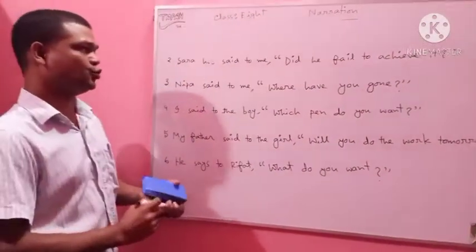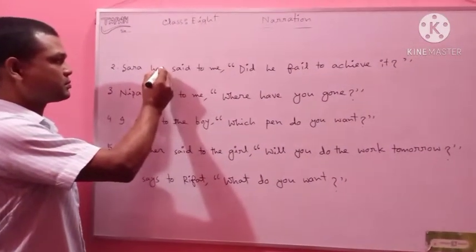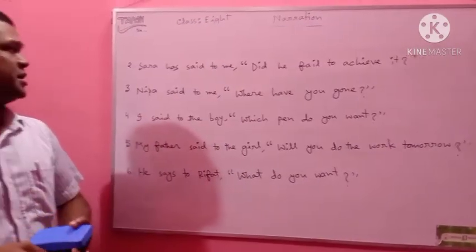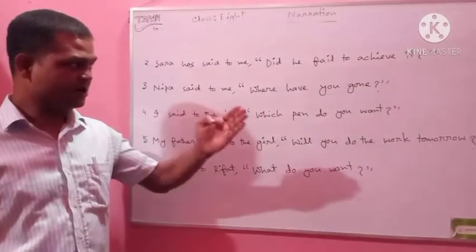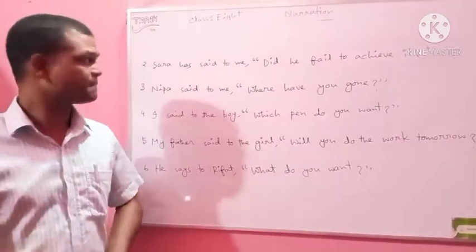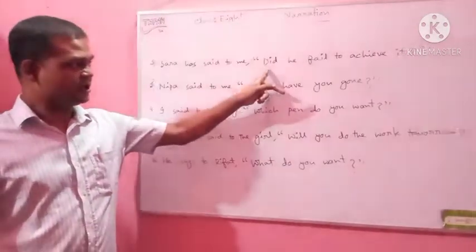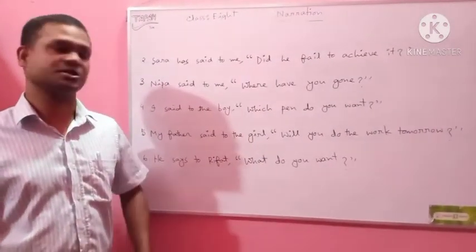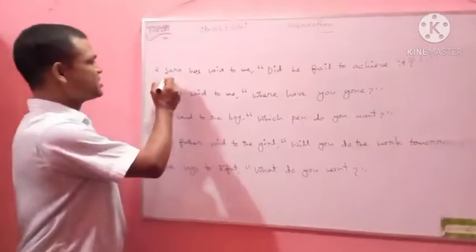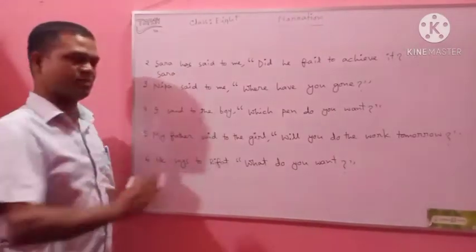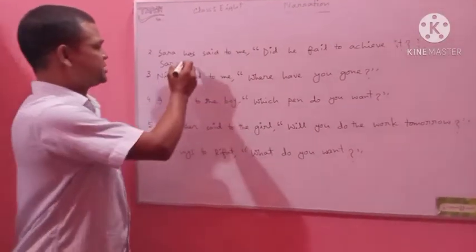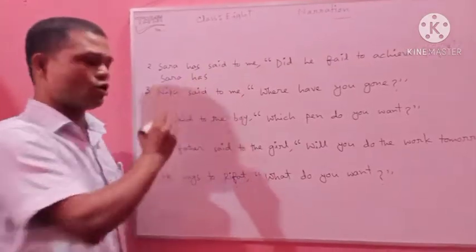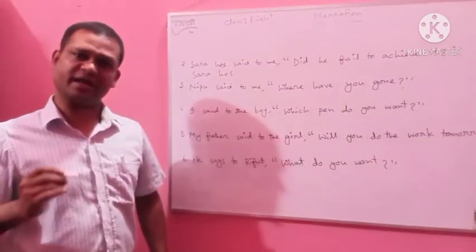Sentence number 2. Sarah has said to me, did he fail to achieve it? So, did he fail to achieve it? It's an interrogative sentence. Subject will be the same. Okay. Sarah has, the auxiliary verb will also remain unchanged.